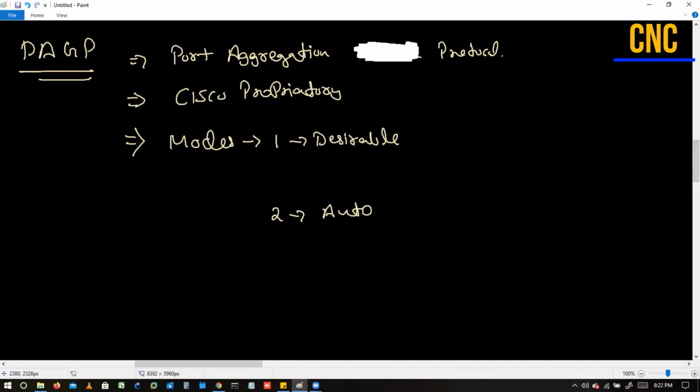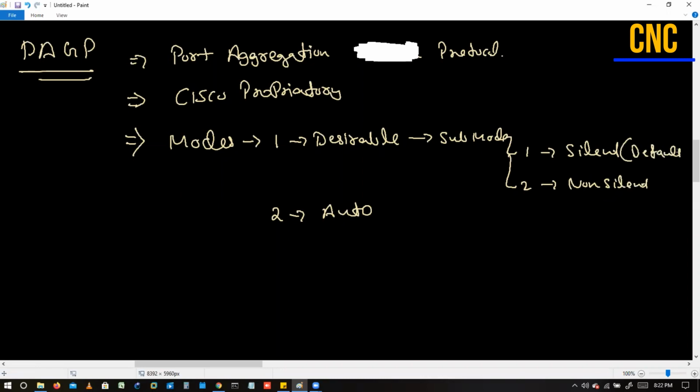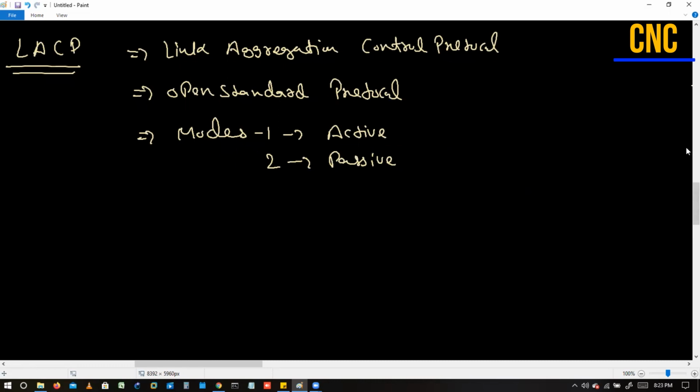The desirable mode has two sub modes. The first is silent mode, the second one is non-silent. And silent is the default one. By default, silent mode is configured if we choose desirable, and non-silent we can configure. The concept behind silent and non-silent we'll discuss. And here we do not have any sub mode.